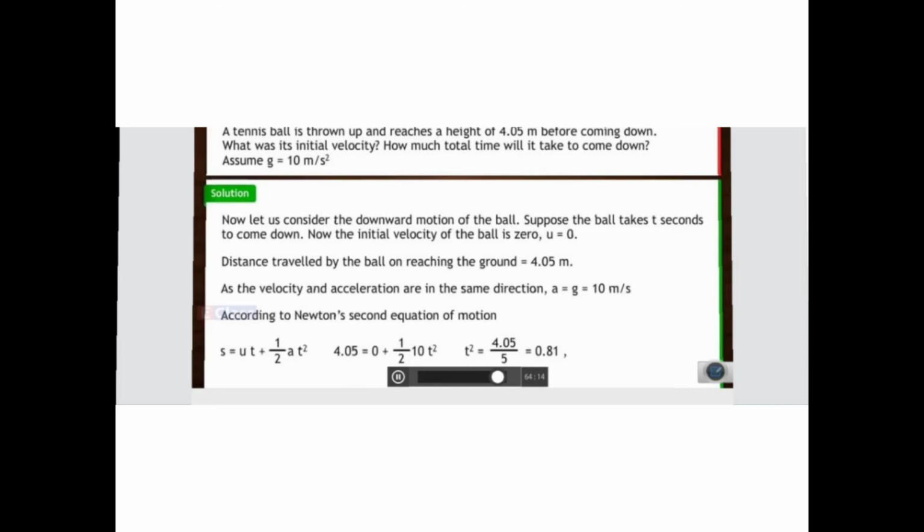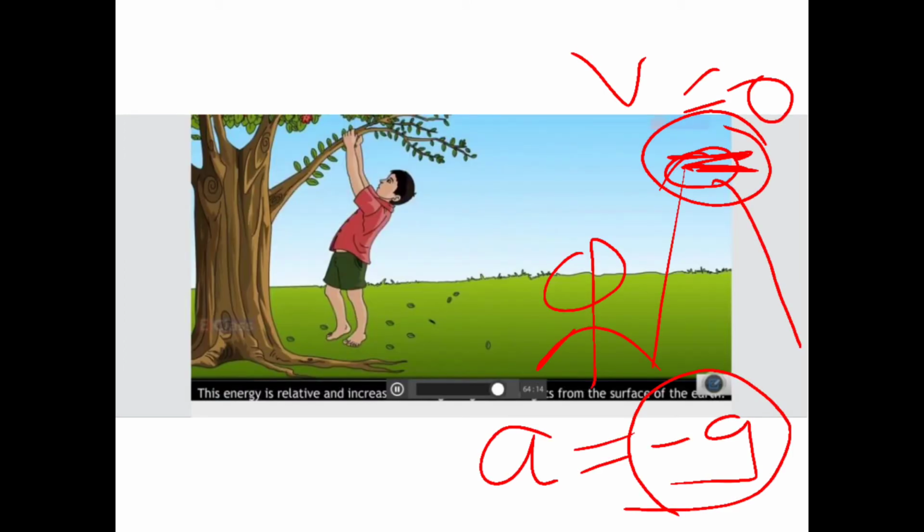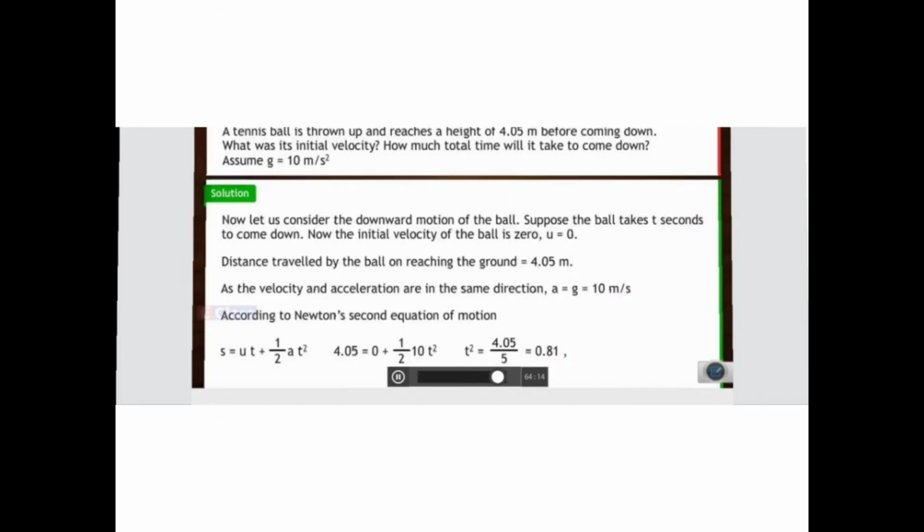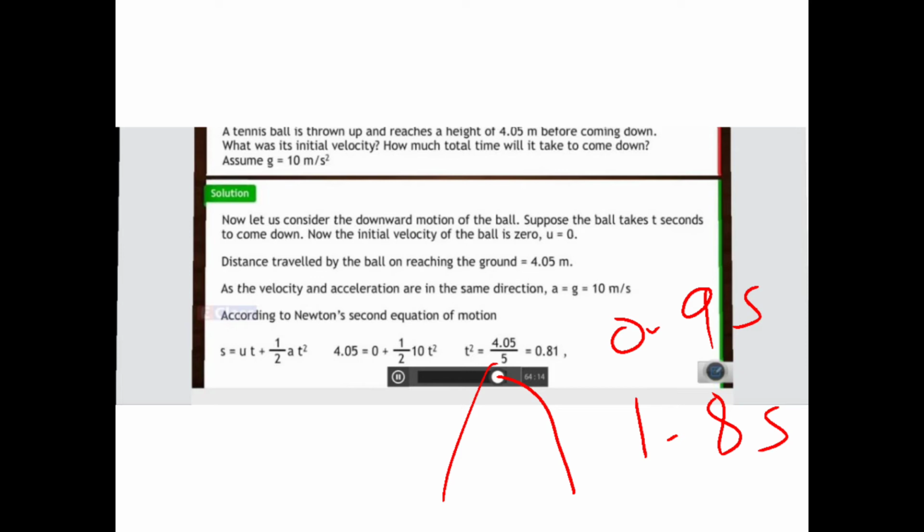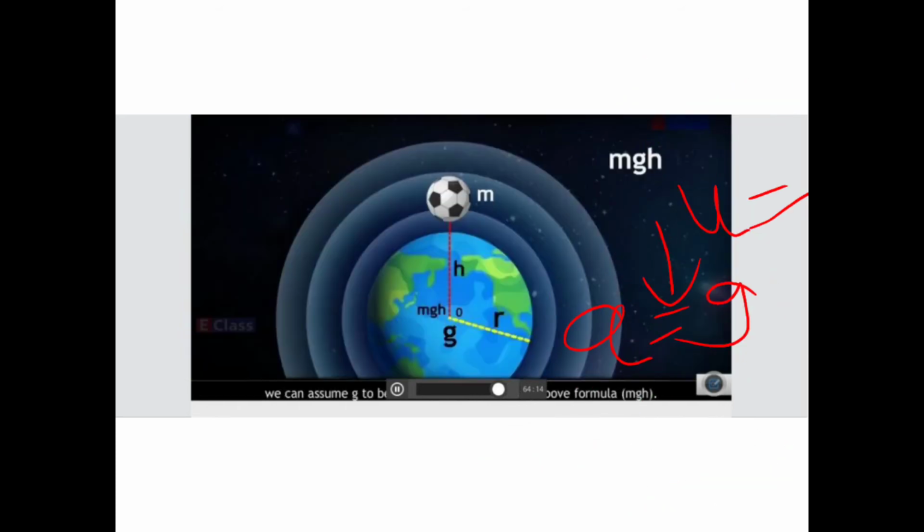So what will be t? t will be the square root of 0.81, that is 0.9. So you will have t as 0.9 seconds. So 0.9 seconds to go up and 0.9 seconds to come down, so how much will the total be? 1.8 seconds. So you have to say that the total time is 2 into 0.9, that is 1.8 seconds. Correct?